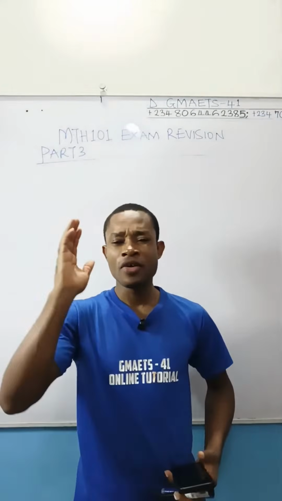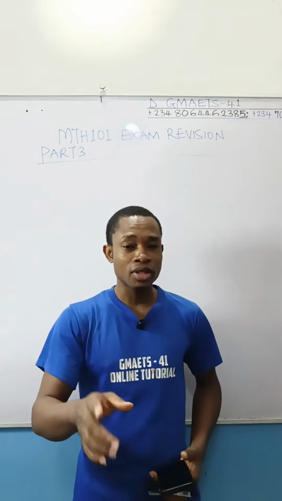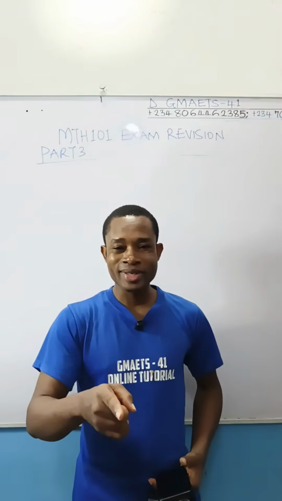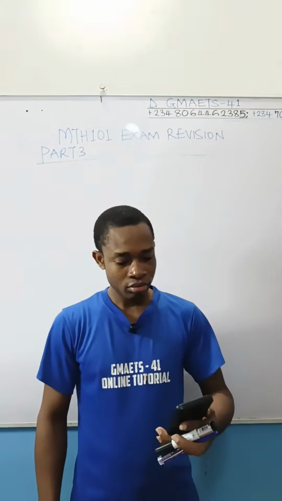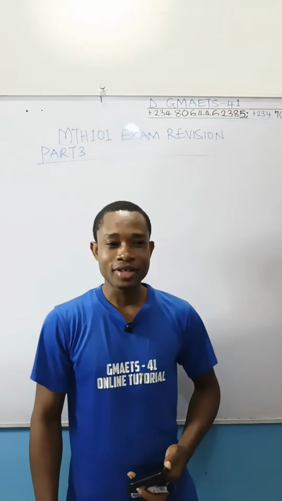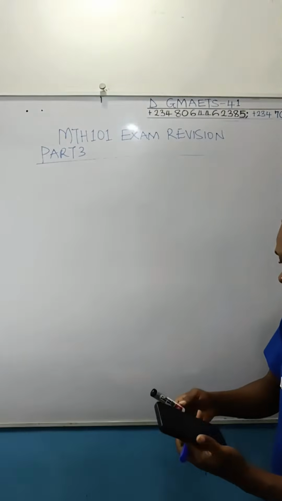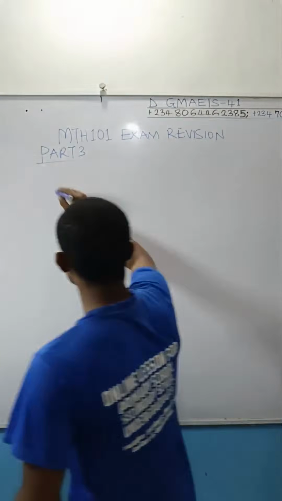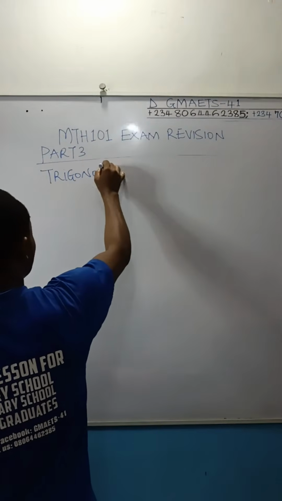We are going to do revisions on some aspects of your Math 101 which were not covered in part 1 and part 2. Make no mistake, some of you will see these questions in your examination later, because it's already approaching midnight. So once again, you're welcome. First, we are going to look at the concept of trigonometry. So the first revision will be based on trigonometry.